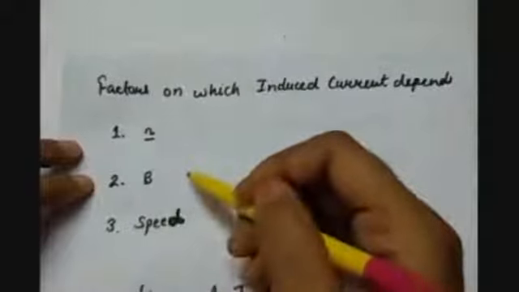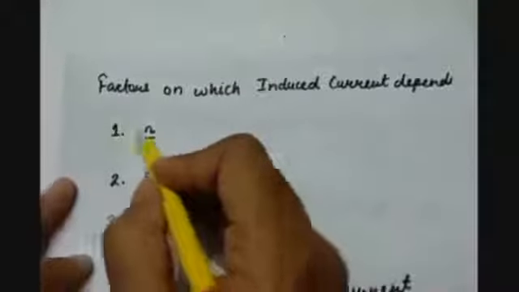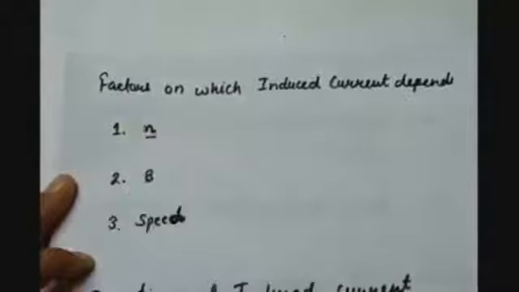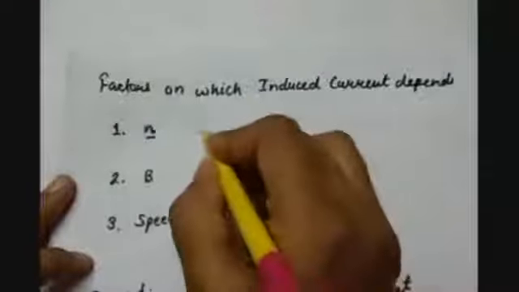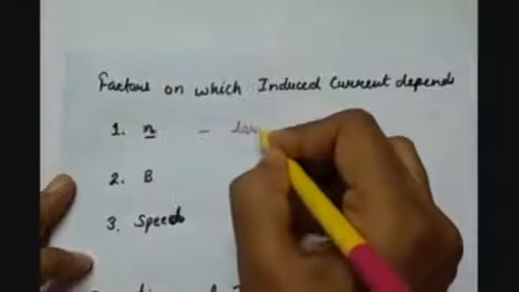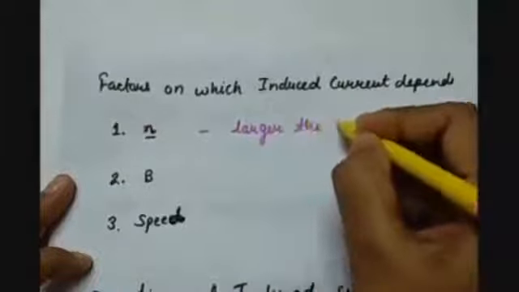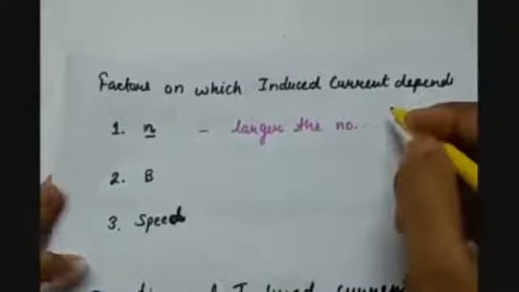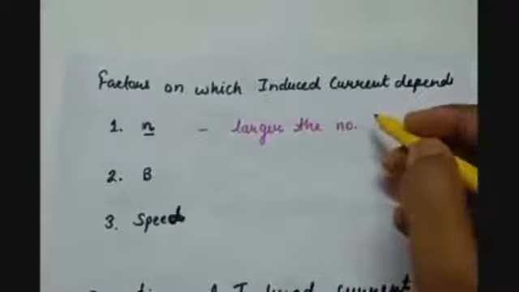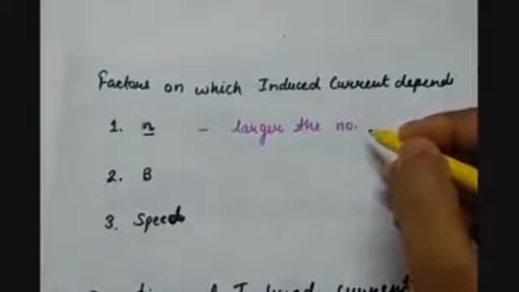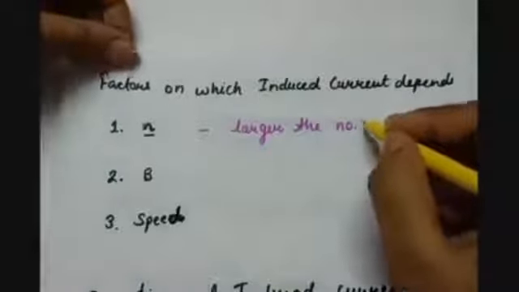The next is factors on which induced current depends. Here we have three factors. The first factor is the number of turns in the coil. The larger the number of turns, the larger will be the induced current. So the number of turns in the coil is directly proportional to the induced current.